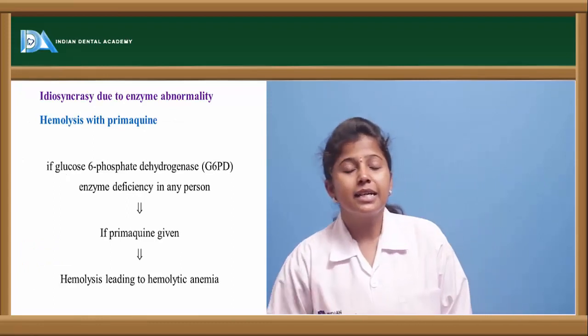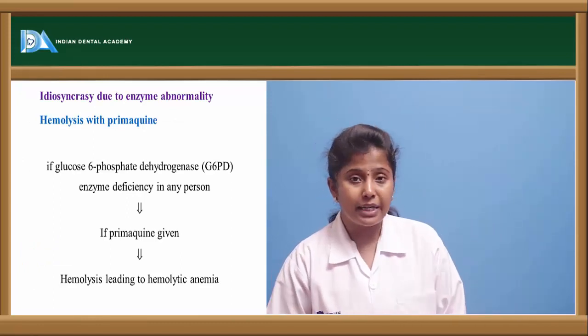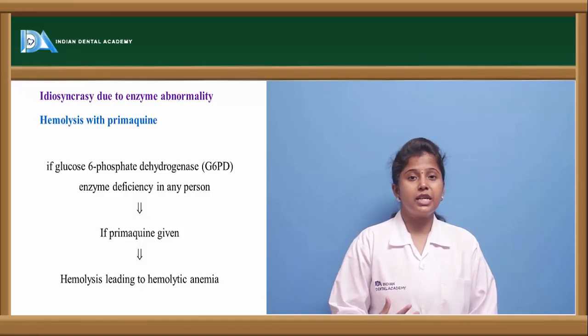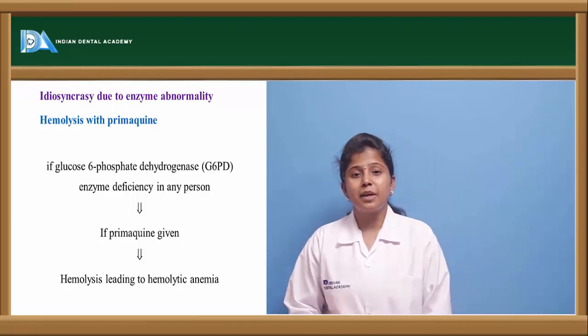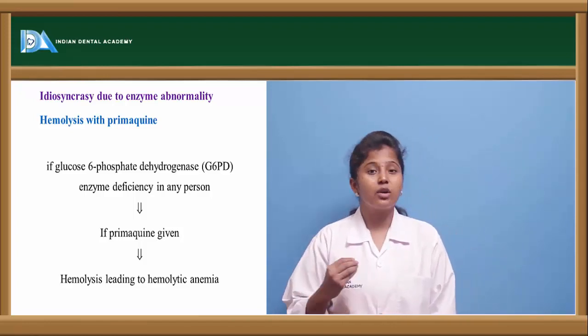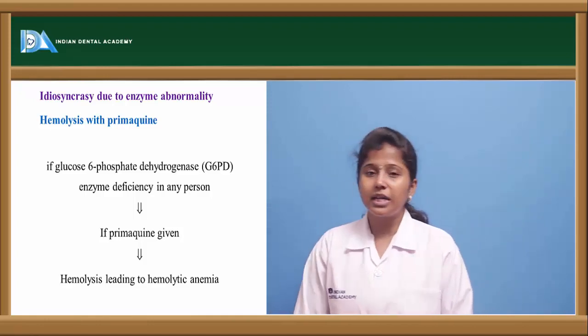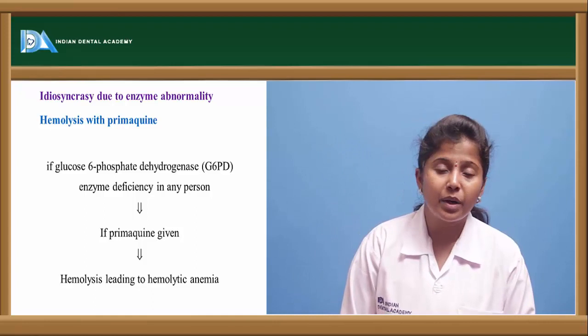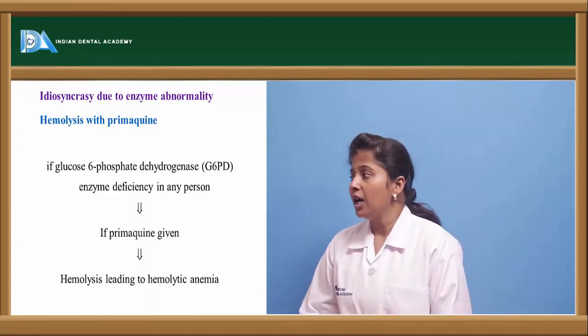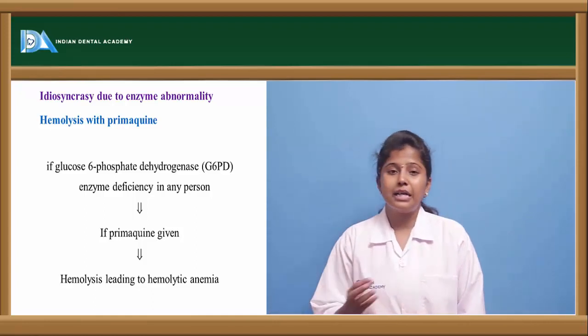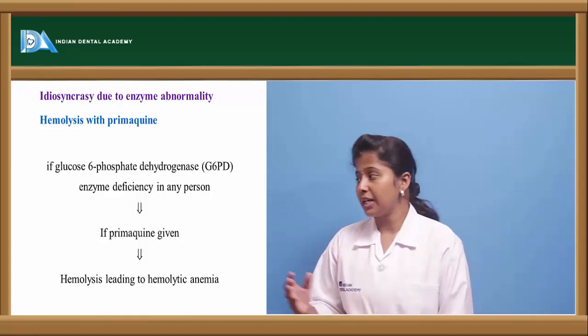If we take these idiosyncratic abnormalities, where the abnormalities are genetically caused, they may be due to enzyme abnormality or receptor abnormality. For example, take hemolysis with primaquine. Primaquine is an anti-malarial drug. Here the enzyme abnormality is of glucose 6-phosphate dehydrogenase.